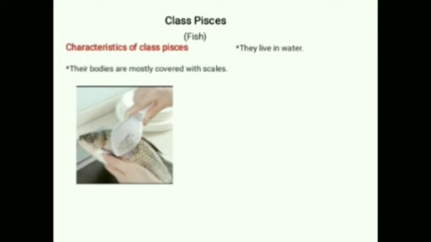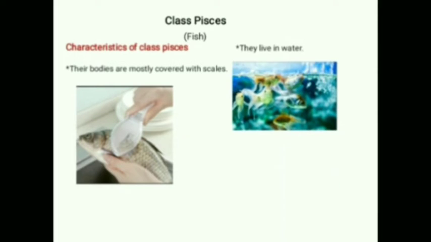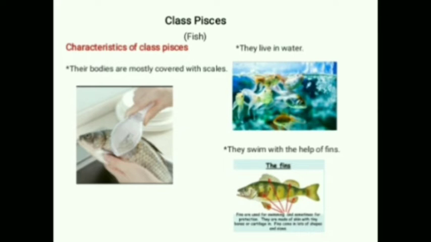Now the second one is they live in water. As you know, all fish live in water. Now the third one is they swim with the help of fins. You can see in the picture. In this picture there is mentioned the fins, and the fins are used for swimming.